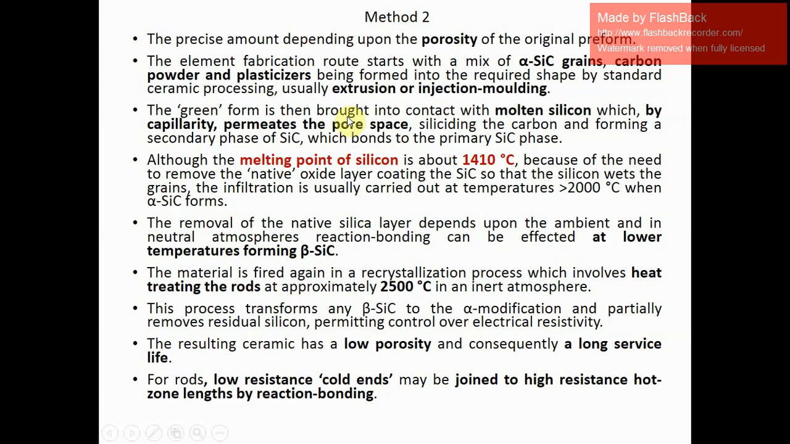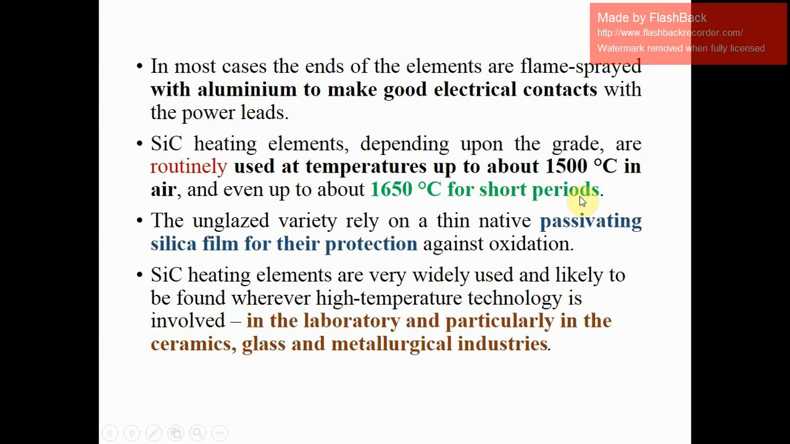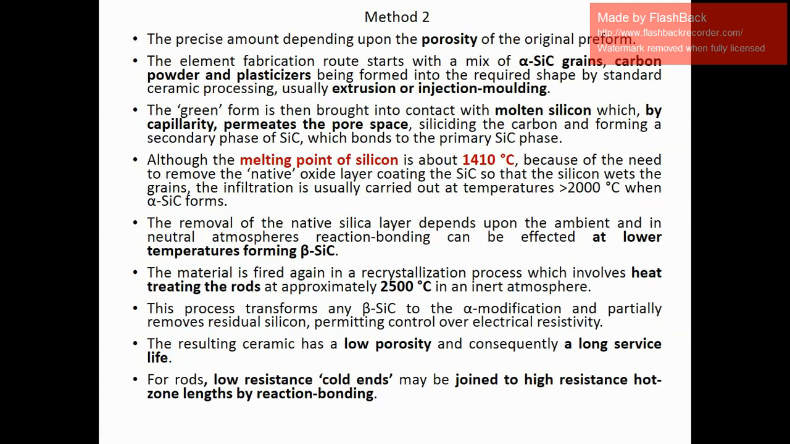The melting point of silicon is around 1410 degrees Celsius. Because of the need to remove the native oxide layer coating the SiC so that the silicon wets the grains, the infiltration is usually carried out at temperatures greater than 2000 degrees Celsius, where alpha SiC forms. The removal of the native silica layer depends upon the ambient, and in a neutral atmosphere reaction bonding can be effected at lower temperature, forming beta SiC. Generally we proceed at the higher temperature, greater than 2000 degrees Celsius.